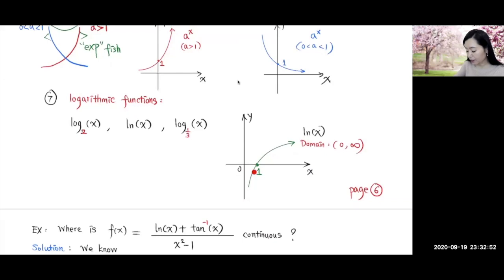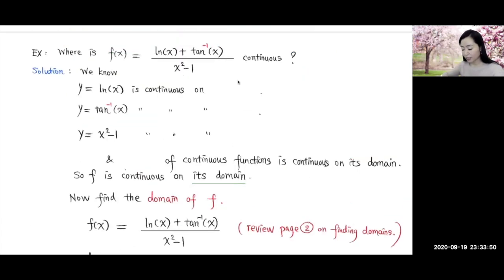Now remember this graph for ln. We see that on the handout. Remember from our dance move in the handout. So this is for ln of x. Okay, that's a graph. Now we're going to go over this example.